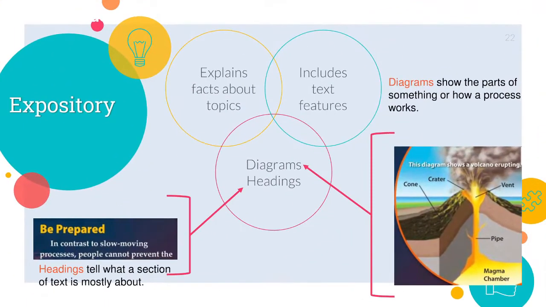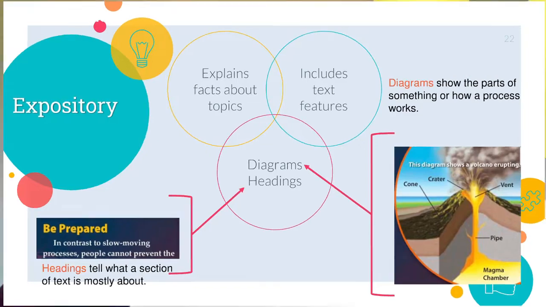An expository genre first explains facts about topics, and includes text features like diagrams and headings. So it's very important to know that expository genre style or text have facts. They tend to be scientific, okay? So it's not like the narrative or the fiction or the fantasy stories. They give you facts. And in order to make things clear, they usually have text features. What are these text features? Such as diagrams and headings.